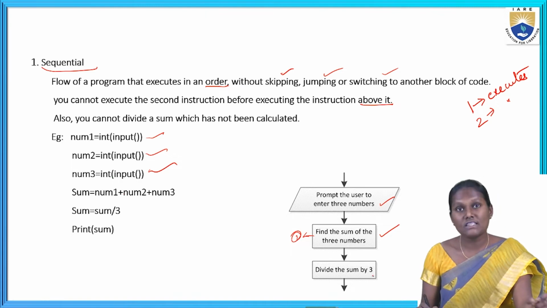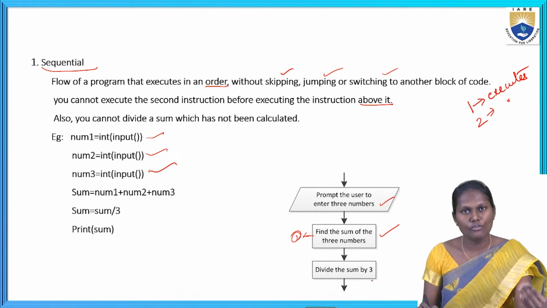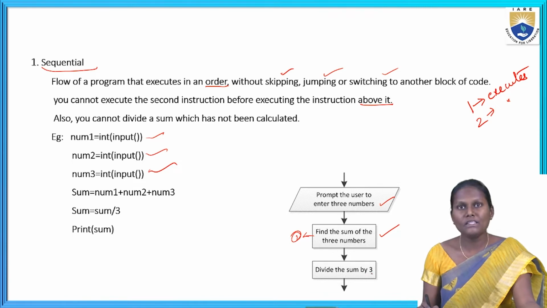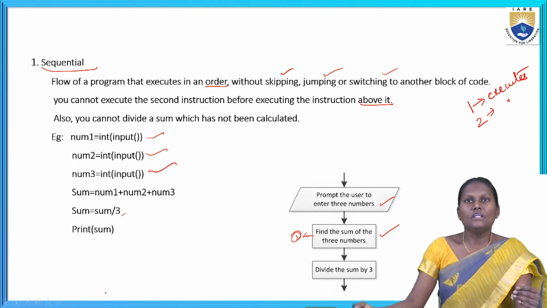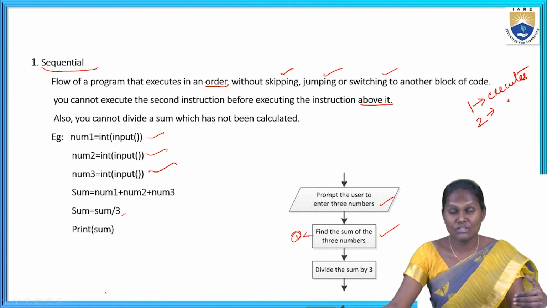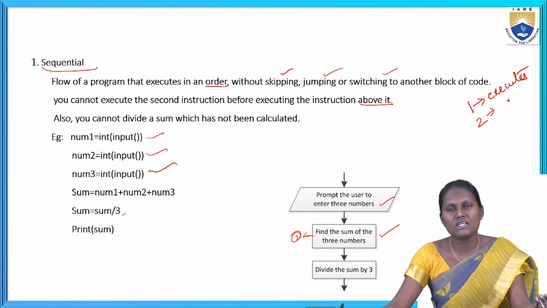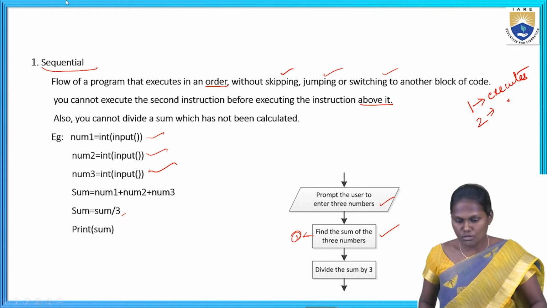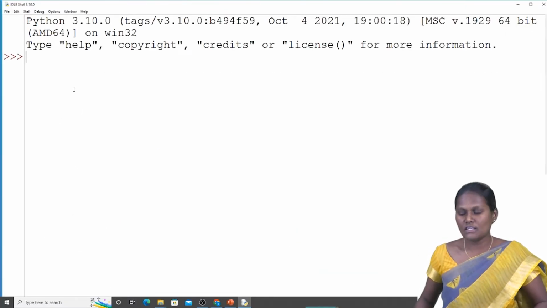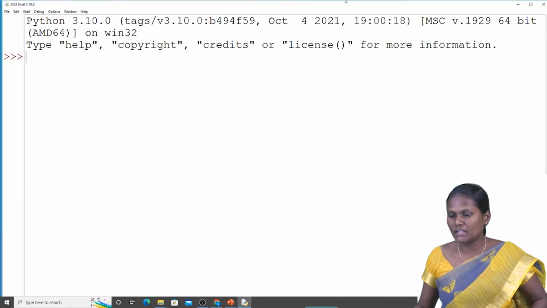Next, what is the third step in the flowchart? Divide the sum by 3. Whatever sum I am getting, I am going to divide it by 3 here. Then the execution part to see is the print of the sum value. I am going to show you this in IDLE also, the program I just explained.